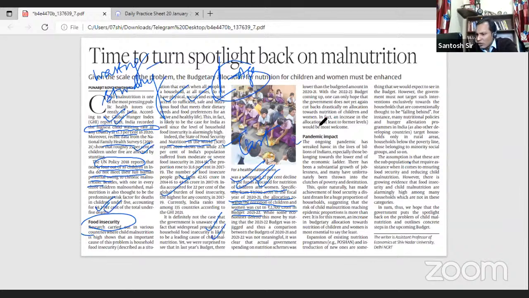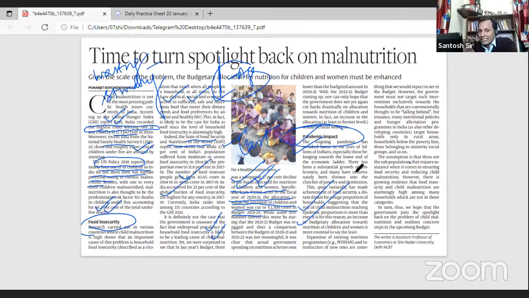Then the article goes on to talk about the impact of the corona pandemic on food insecurity. What has happened during the pandemic? People in the informal sector have lost their jobs, and since they have lost their jobs, obviously their incomes have reduced. Since their incomes have reduced, economic access to food has reduced, and that has increased the number of people suffering from food insecurity. So it is talking about increasing food insecurity in the country.